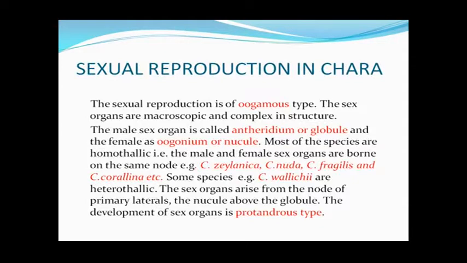From one peripheral cell, the complete nucleus is formed, and from the other peripheral cell, the structure of the complete globule is formed. So in this way, as we have earlier discussed, from the primary nodes of the primary laterals, sex organs and the stipuloids originate. So this I want to tell you.